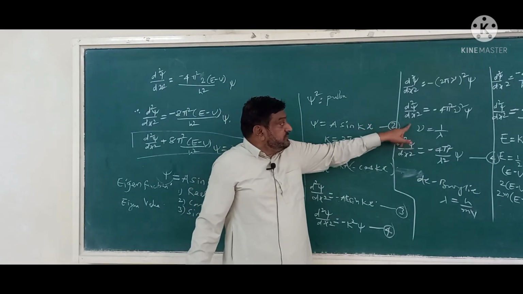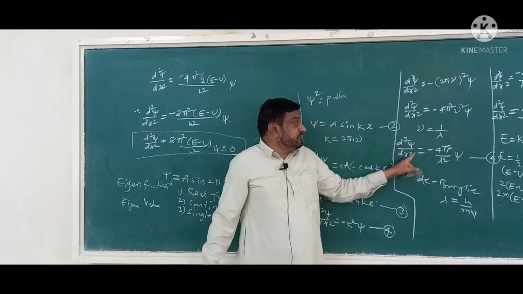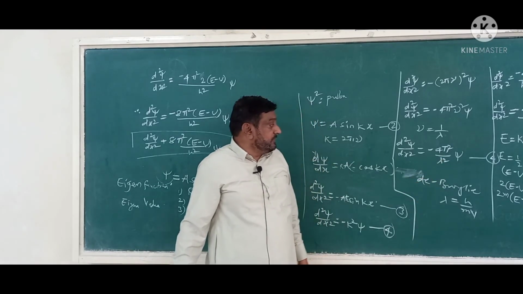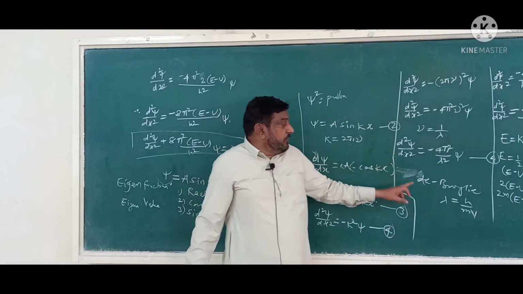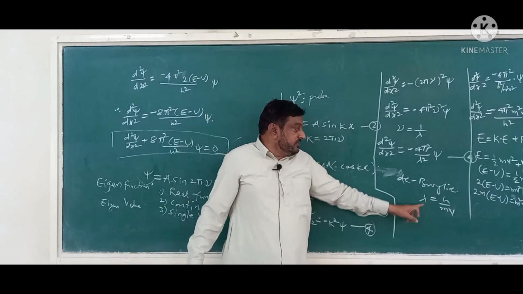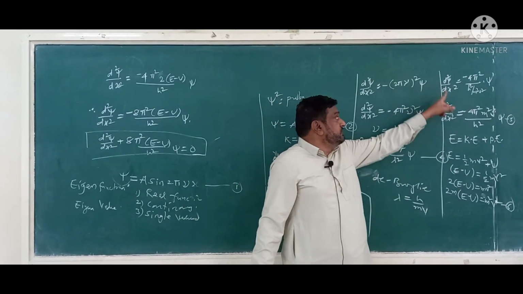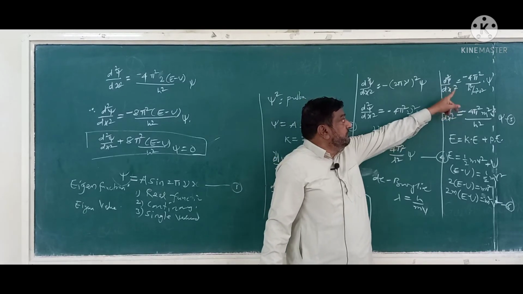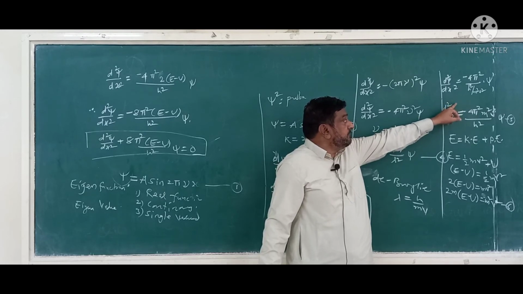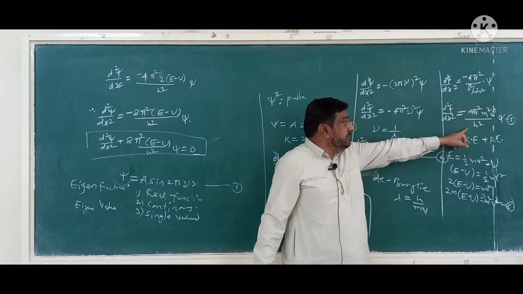Now in place of mu we can write 1 upon lambda. So this equation becomes d square psi by dx square equal to minus 4 pi square upon lambda square into psi. Now you have to use de Broglie's equation. According to de Broglie, lambda equal to h upon mv, and therefore d square psi by dx square will be equal to minus 4 pi square m square v square upon h square into psi.